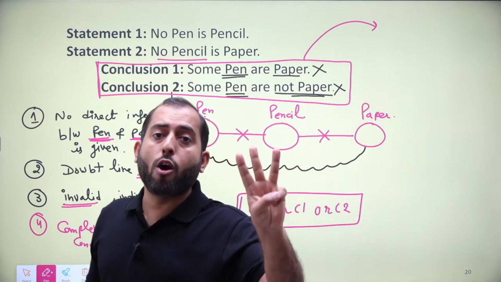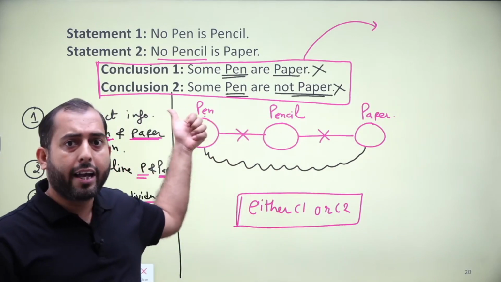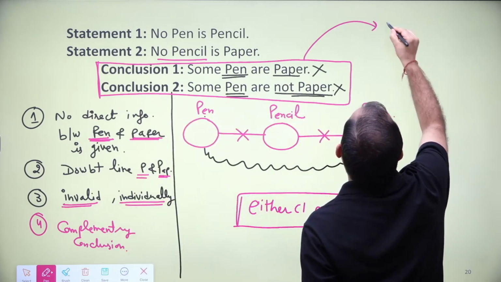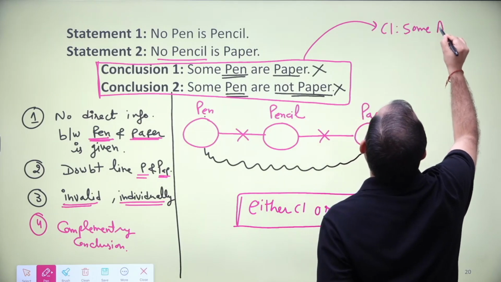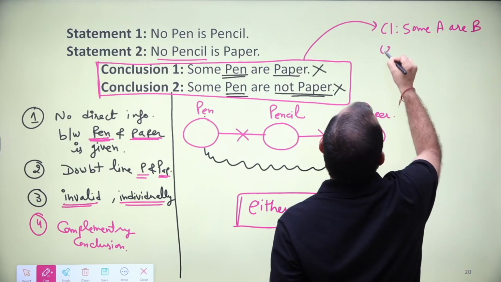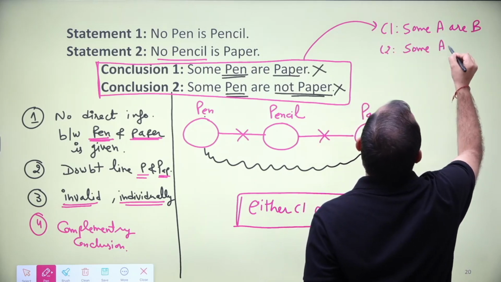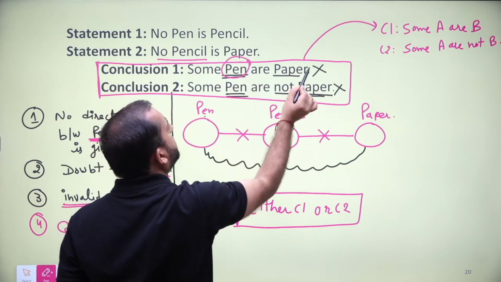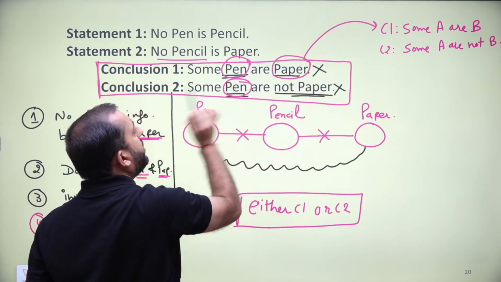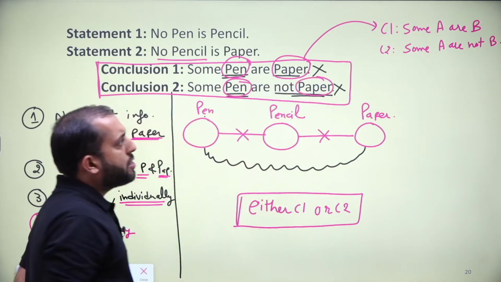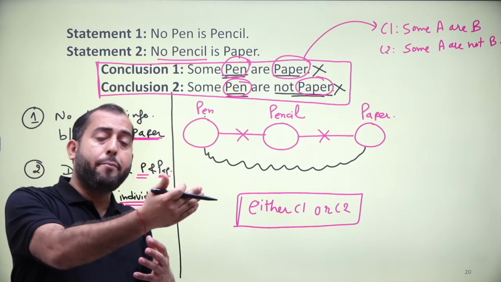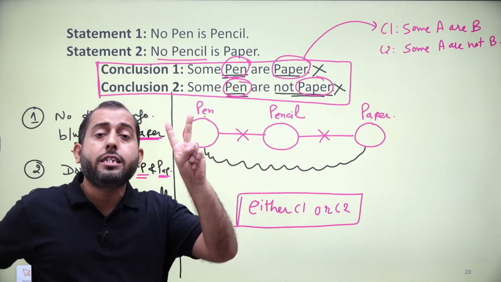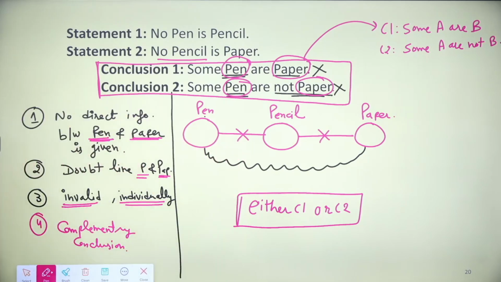Only 3 pairs of complementary conclusions are there. The first that I just discussed. Now this is the second pair, where construction will be like some A are B and some A are not B. In this case, instead of A, we have pen. Instead of B, we have paper. So the combination of some A are B and some A are not B in case of conclusion is also a complementary case. So this is the second complementary conclusion. Kindly mark it down.